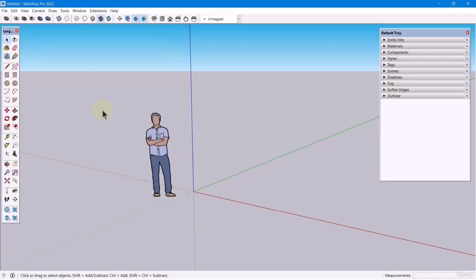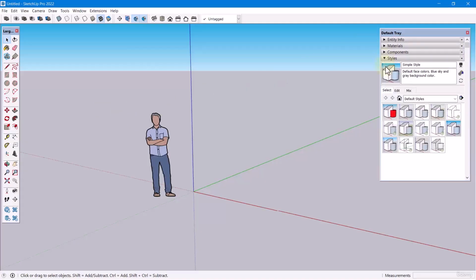So let's create a custom template in SketchUp. Go to Styles, in Model, and you'll have the default simple style.